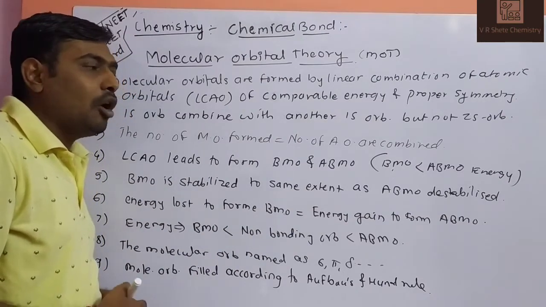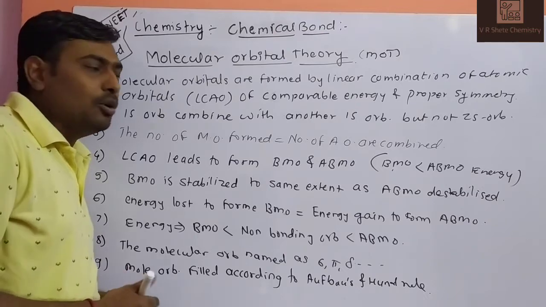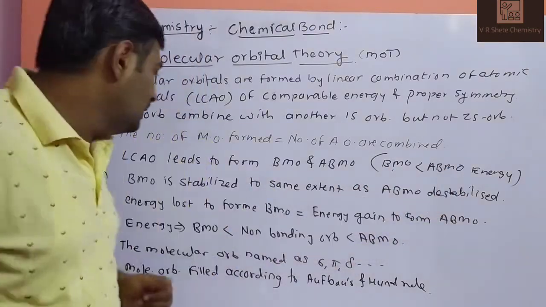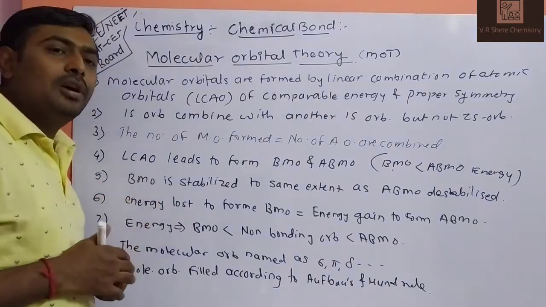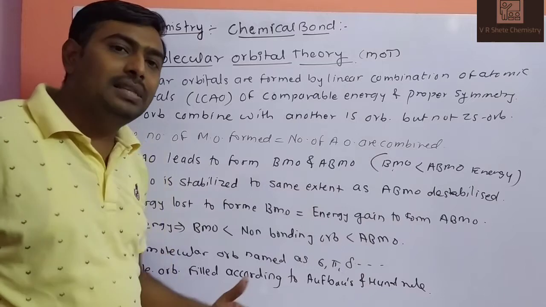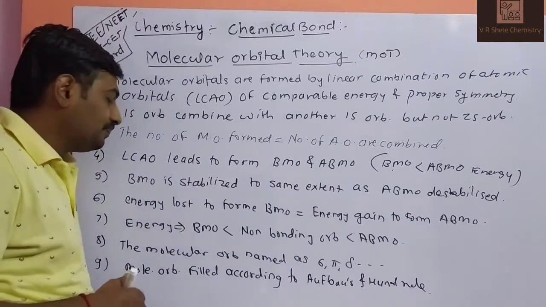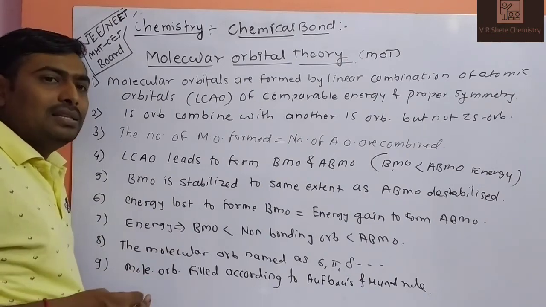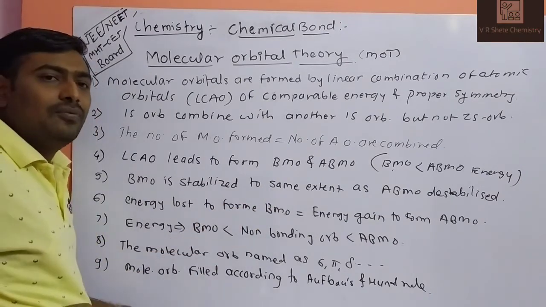When atomic orbitals are combined, BMO is formed, which has less energy than ABMO. So ABMO has the highest energy. BMO is the stabilized one, while ABMO is destabilized because it has high energy. The energy lost to form BMO is always equal to the energy gained to form ABMO.